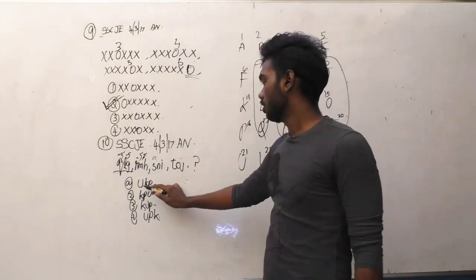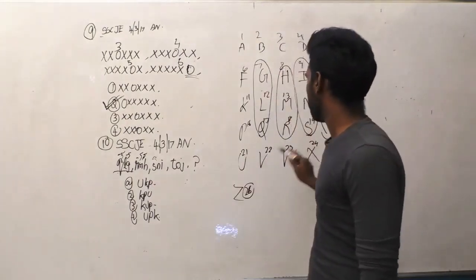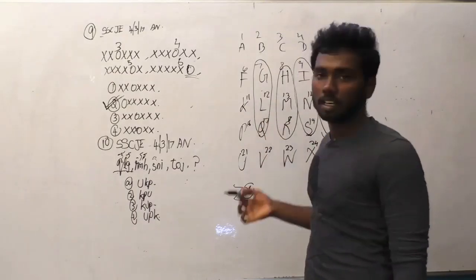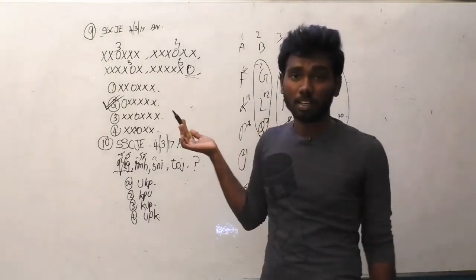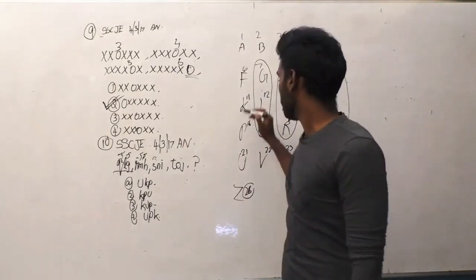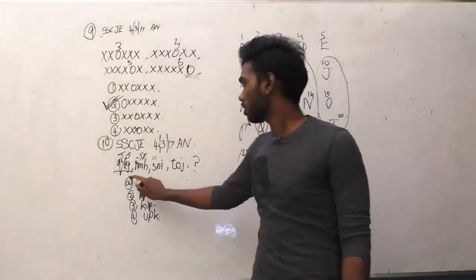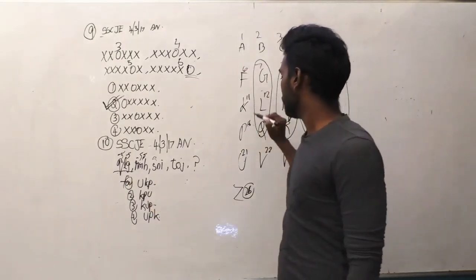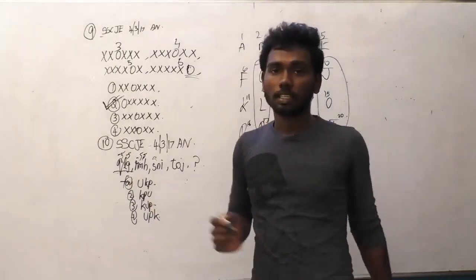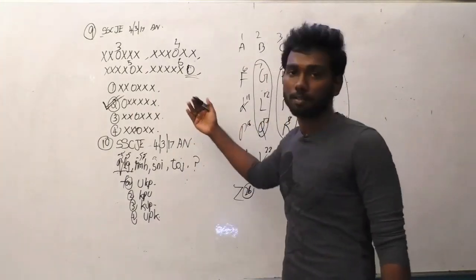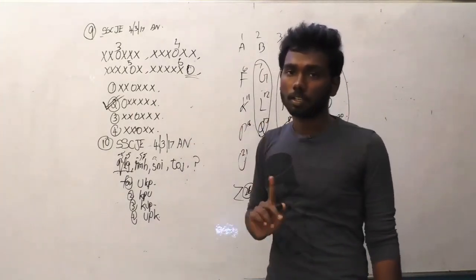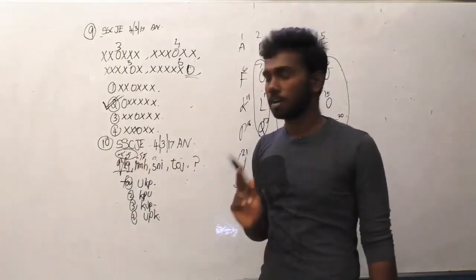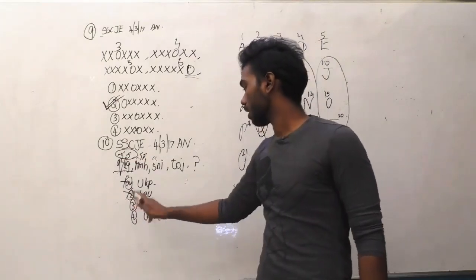You have to see UKP. Where is UKP? U is 21, K 11, P 16. Is it that in logic -5 and -5? Obviously not. 21 minus 10, it is going on -10. So this is not the correct answer. The next is KPU. 11, 16, 21. You can say, sir, this logic comes in 5, 5, 5 difference. But that is not the case. The logic here is you have to get -5, not +5. So this also will not be the option.